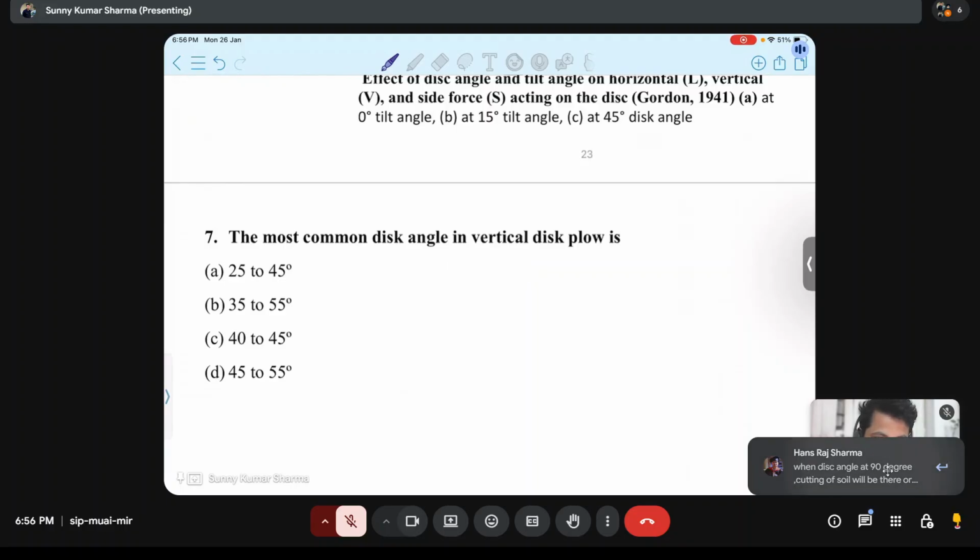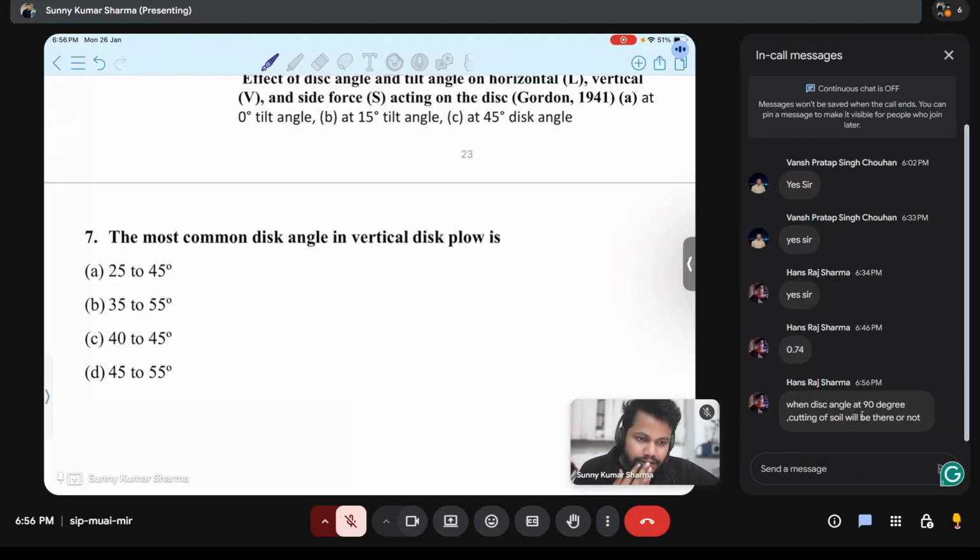When disk angle is at 90 degree, will cutting of soil be there or not? When disk angle is 90 degree, cutting of soil will be very much, more than optimum. We don't require that much cutting.